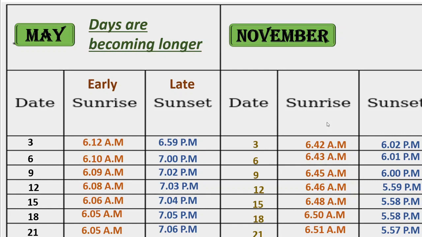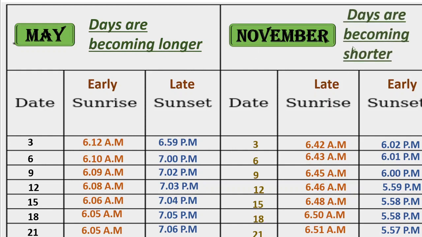Here what we can write? Sun rises, yes, slowly it became late, 6:42 to 6:51, correct? And sunset, this became early, correct? So the days became shorter.